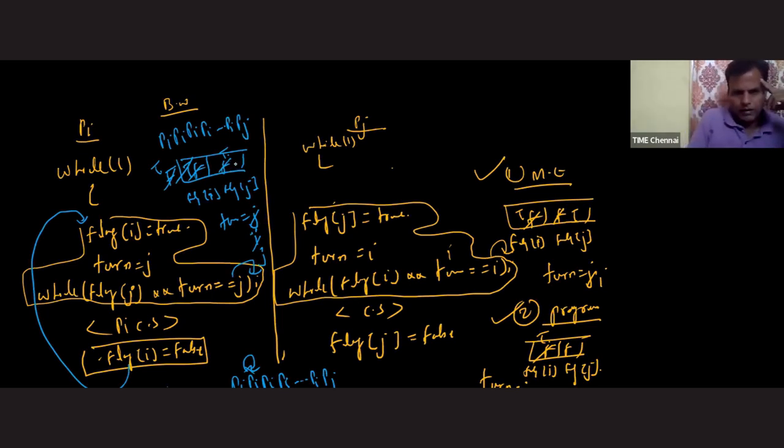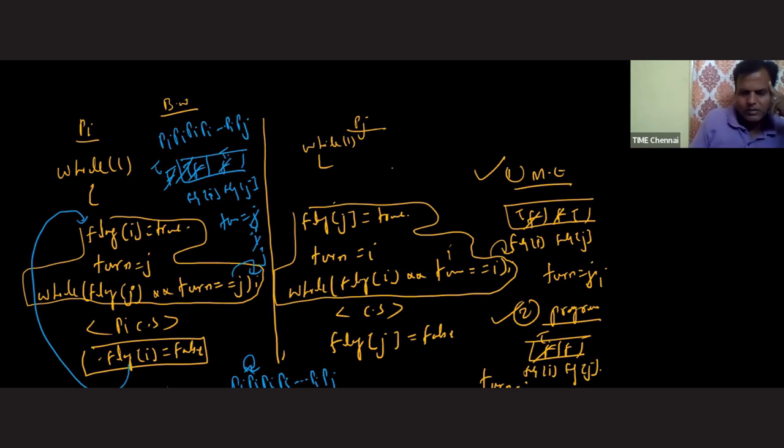Answer is what, sir? Flag j equals what? True. Okay, fine. So it is good. Sorry, it was already in busy waiting. So process Pi is once again re-entering the critical section. Because of that, it went for the busy waiting. So flag j is checking this condition. Flag i value right now is true, but turn equals what? It is j. So this condition is becoming false.